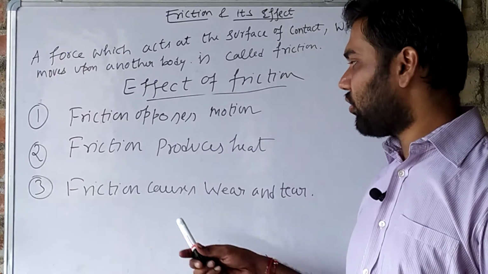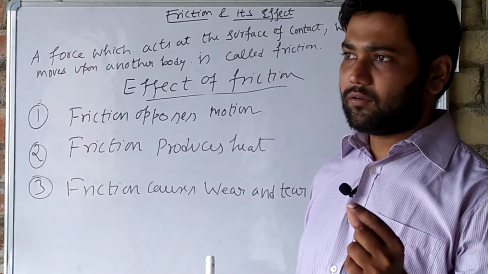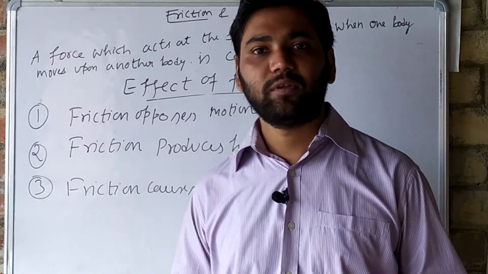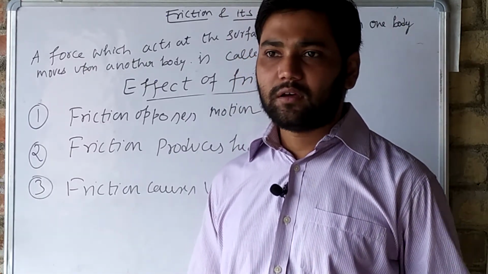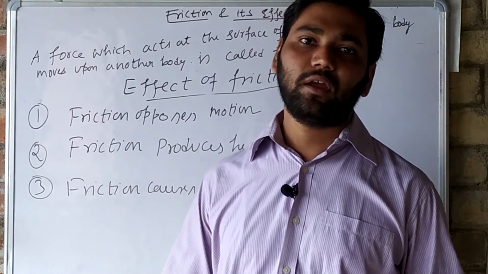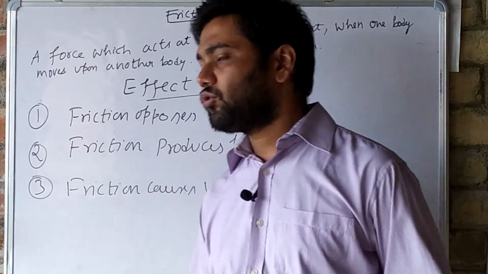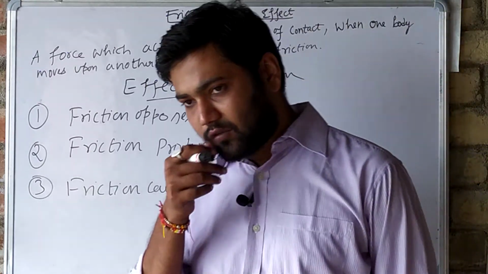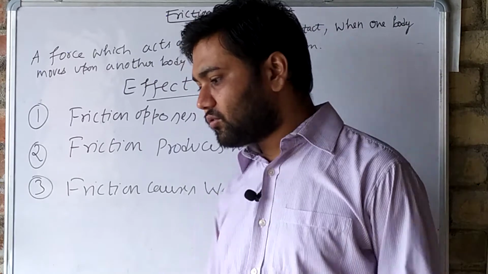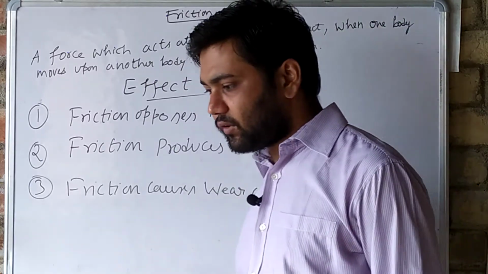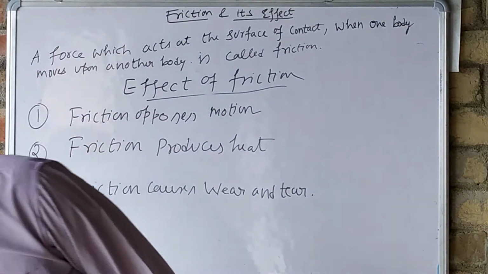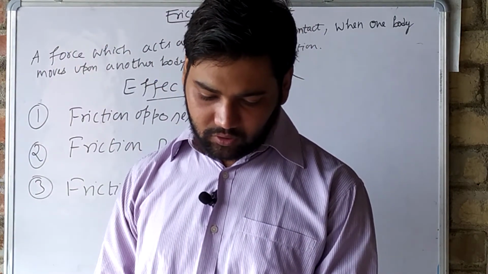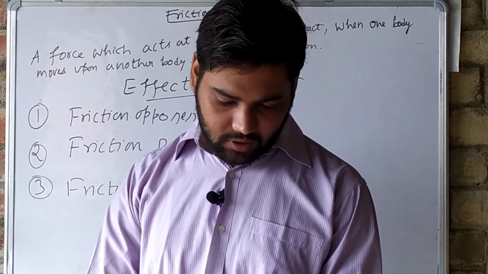So why? Because of friction. The cloth slowly and slowly gets feeble, and after that it tears out. So all these are the effects of friction. Now we will study the advantages of friction, and then the disadvantages and methods of reducing friction.